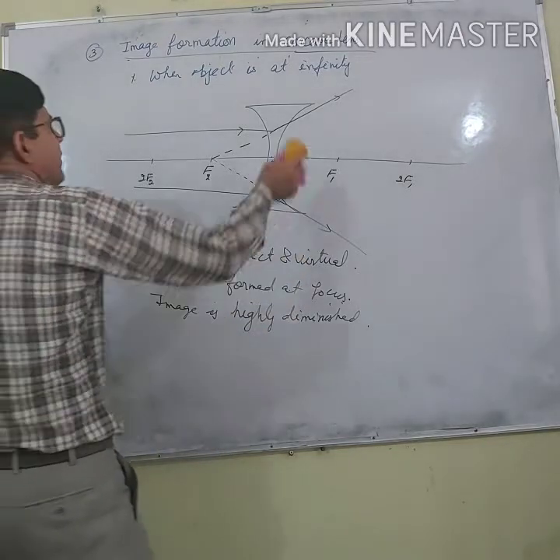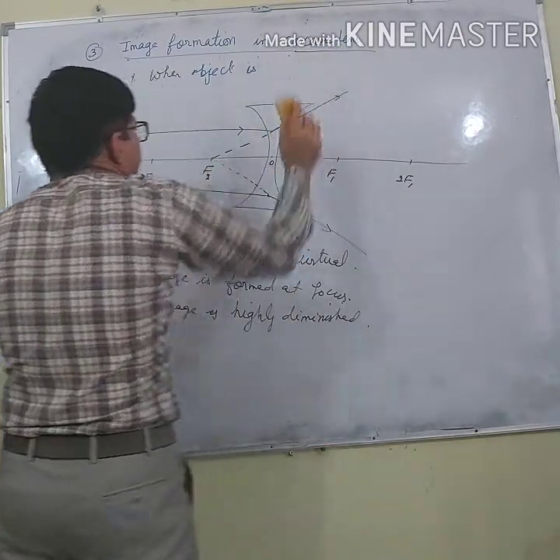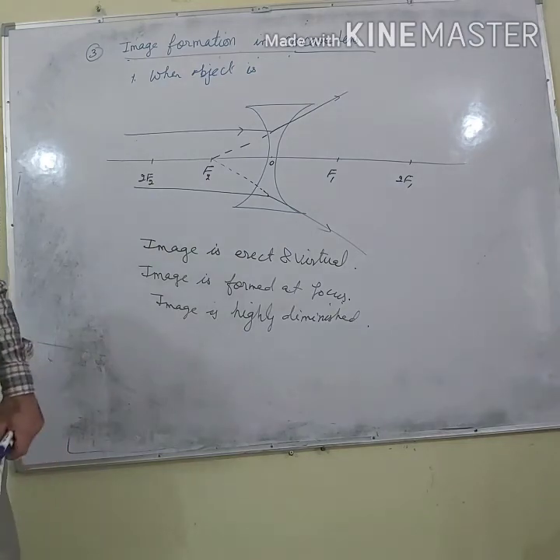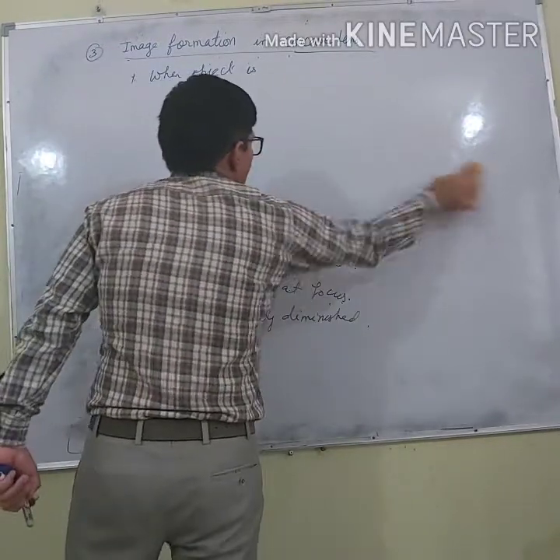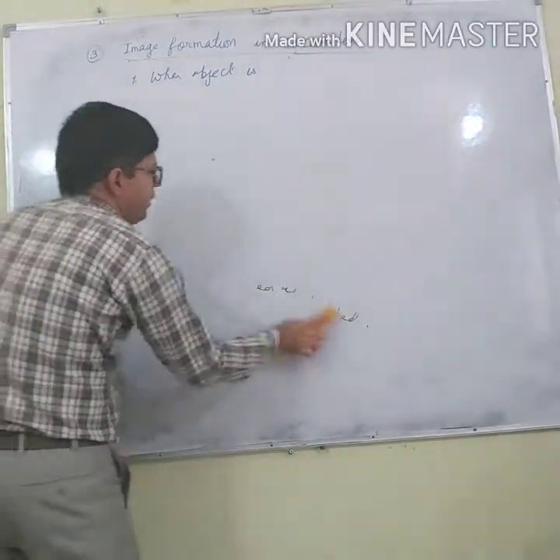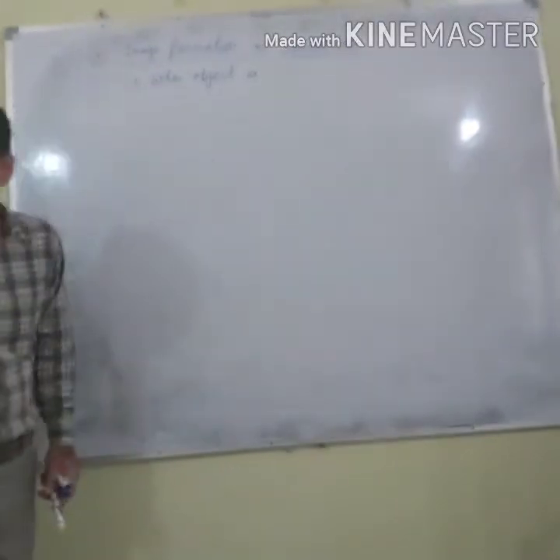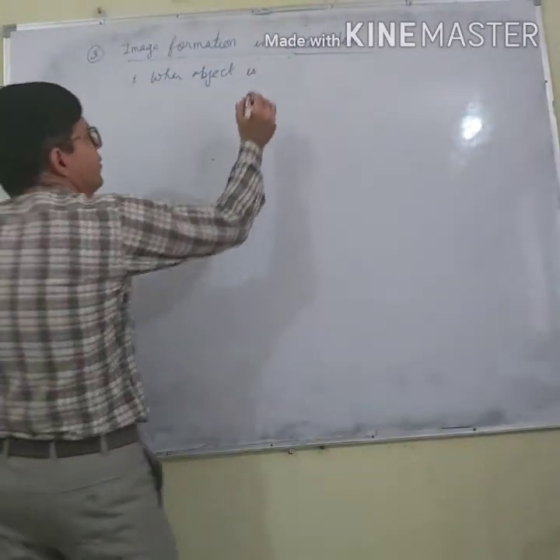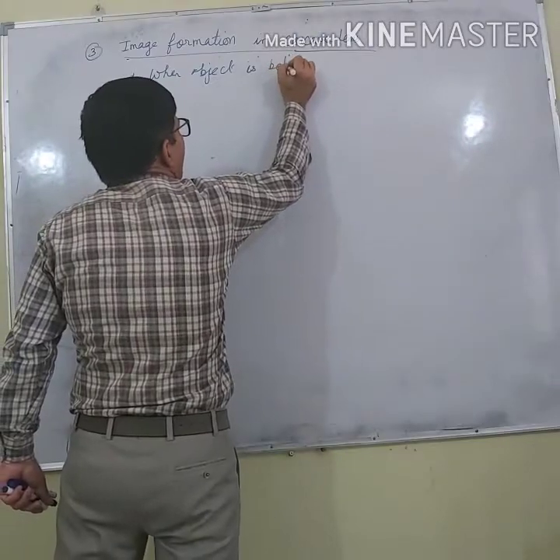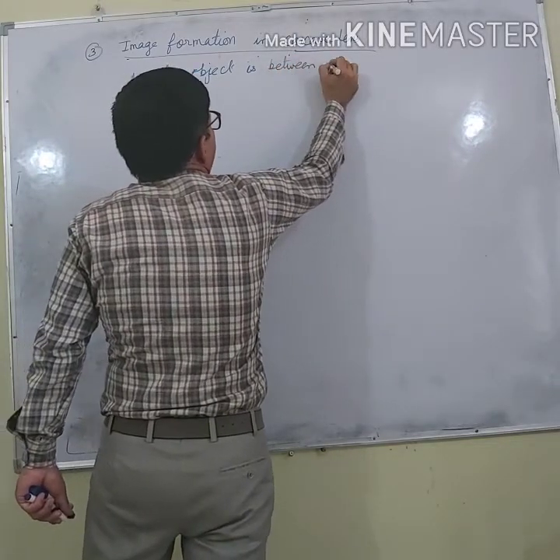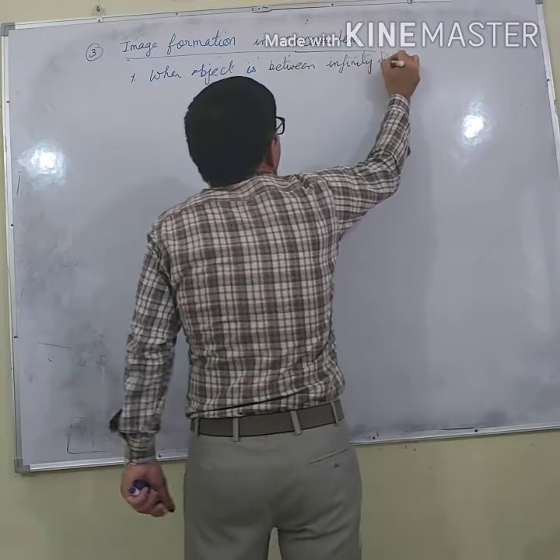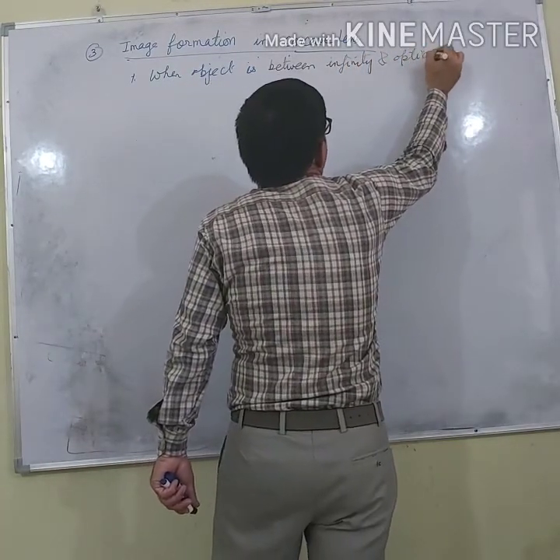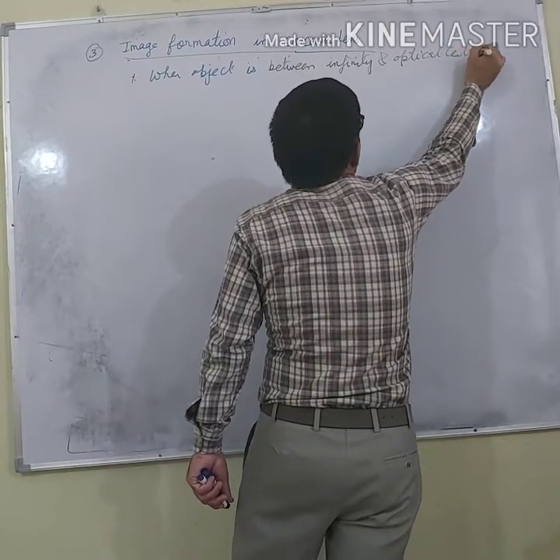Second is when object is between infinity and optical center. Second point, when object is between infinity and optical center.